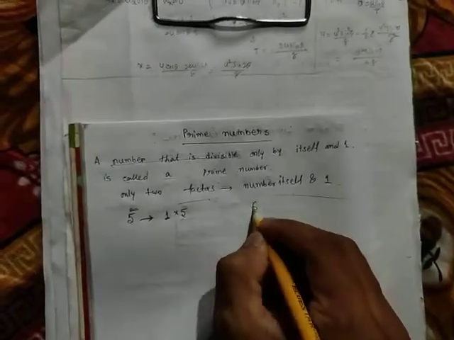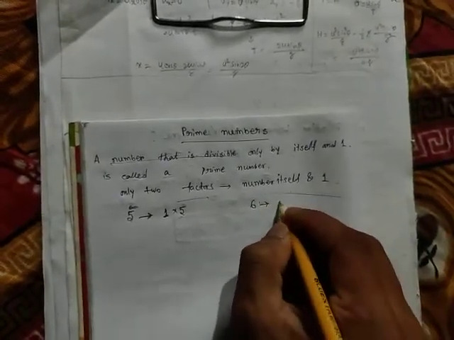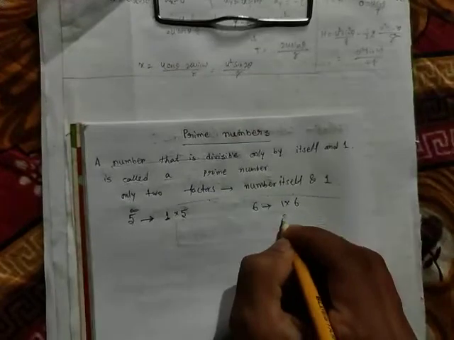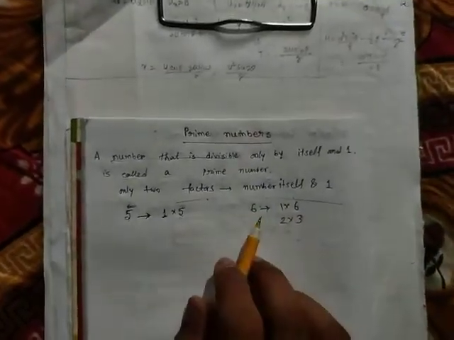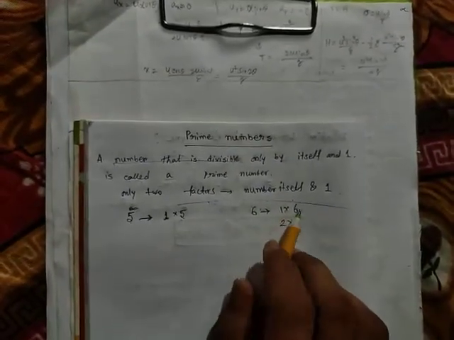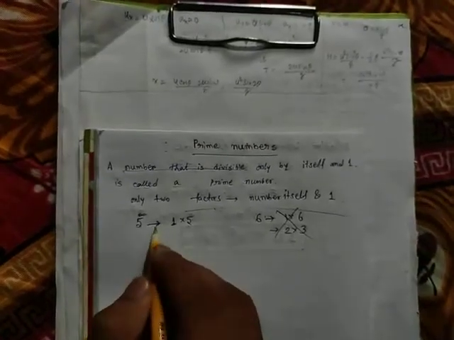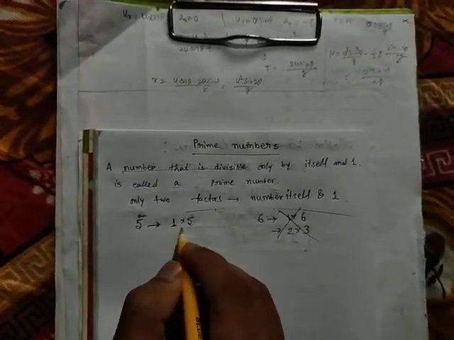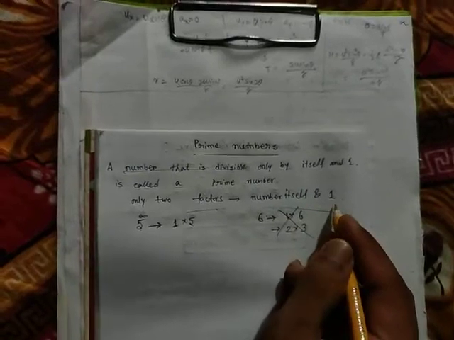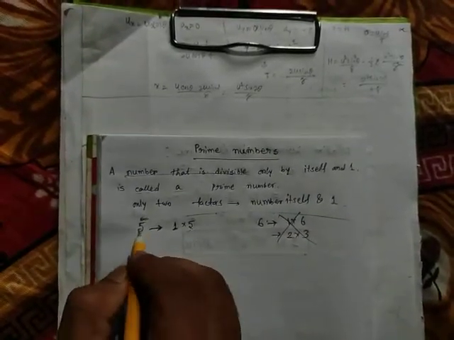But suppose there is a number 6. We can represent 6 as 1 into 6, 2 into 3. So 6 is divisible by 1, 6, 2 and 3. So there are four factors of 6. So 6 is not a prime number. Clear? That means the number must consist of only two factors, the number itself and one. Those numbers are called prime numbers.